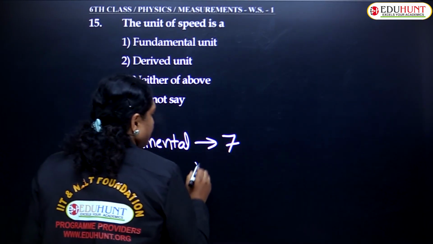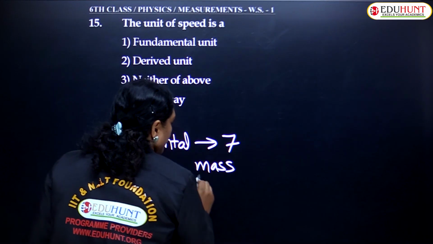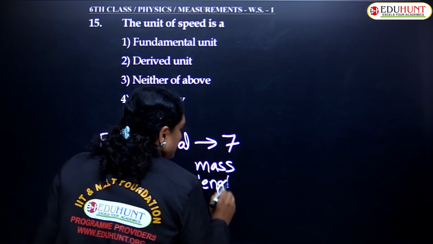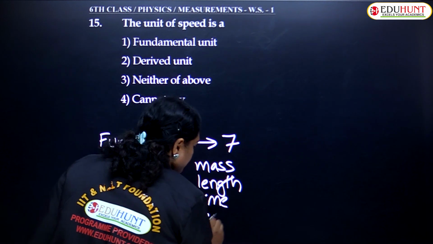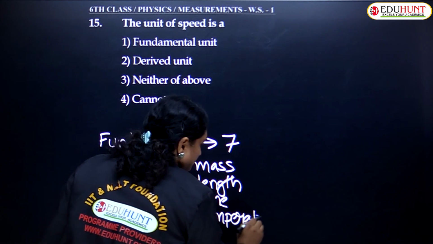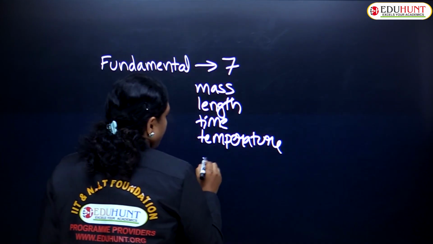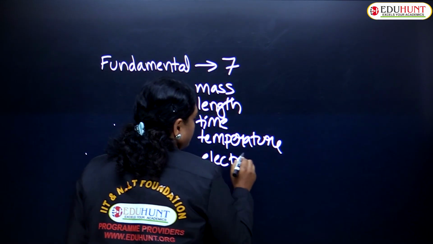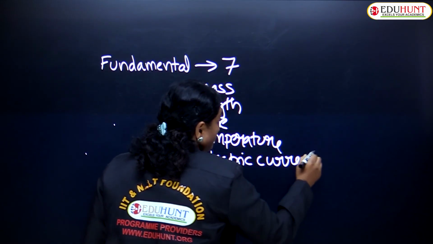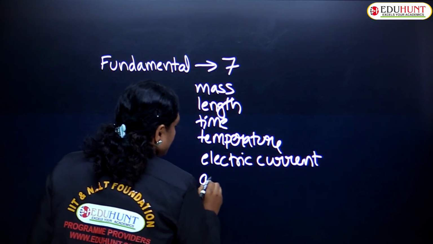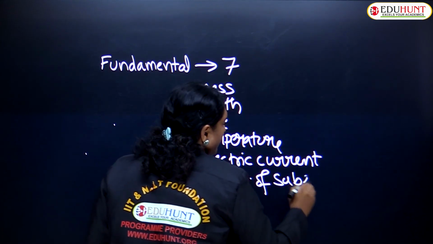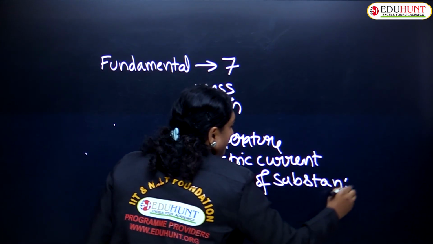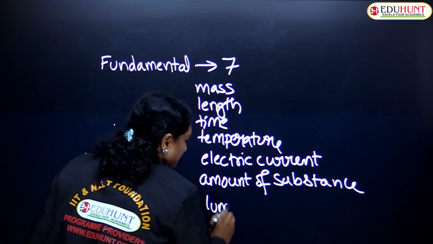One is mass, length, time, temperature, electric current, amount of substance, and luminous intensity.